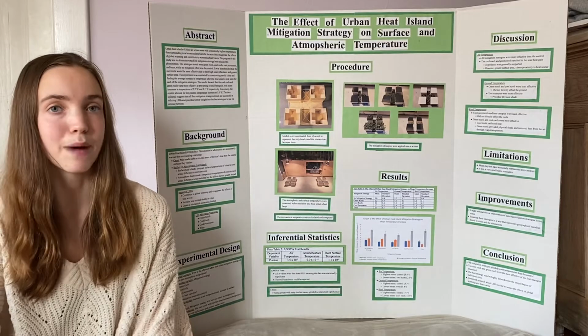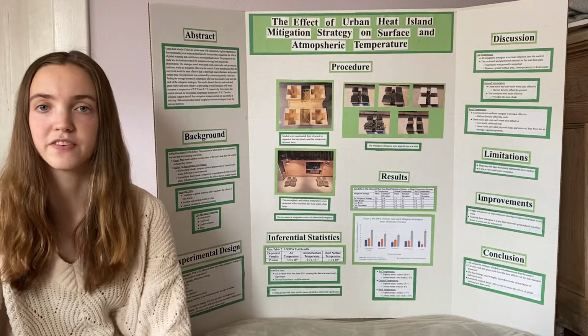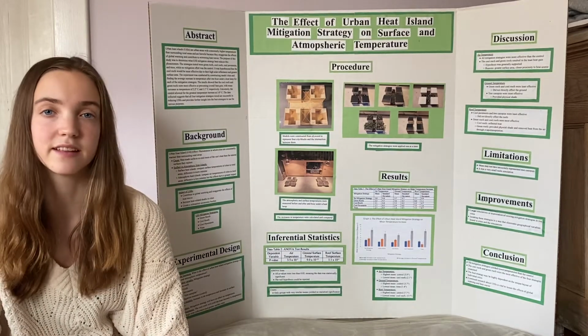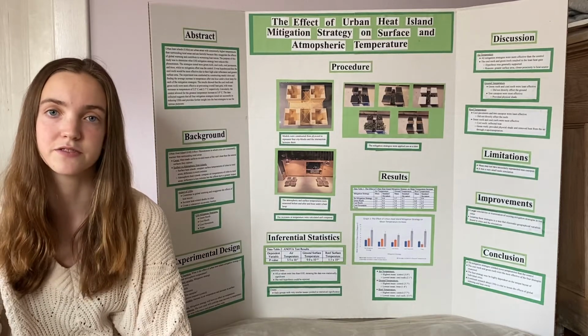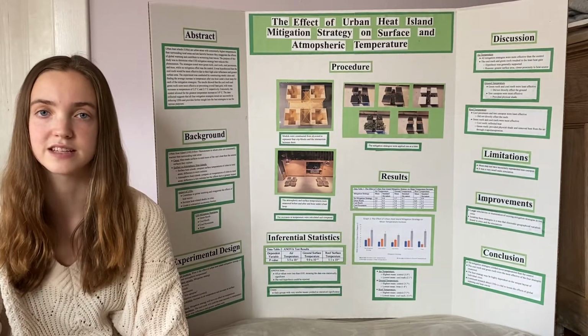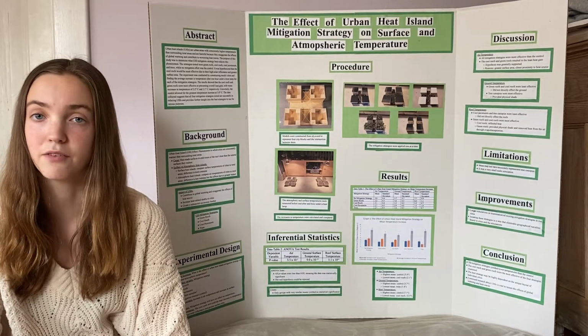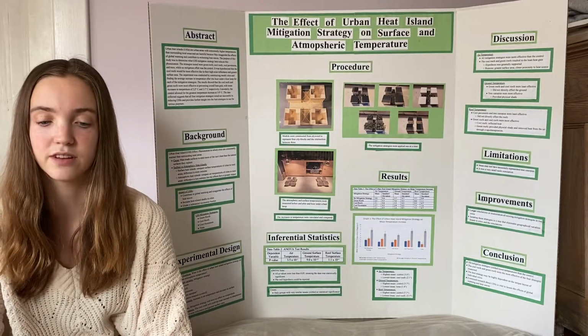My name is Harriet, and my project is on the effect of urban heat island mitigation strategy on surface and atmospheric temperature. Urban heat islands, or UHIs, refer to cities that are consistently warmer than their rural counterparts. This occurs because man-made surfaces re-emit more of the sun's heat than natural surfaces. As a result, cities are 0.5 to 4 degrees warmer than nearby rural areas. This small increase in temperature has significant implications.